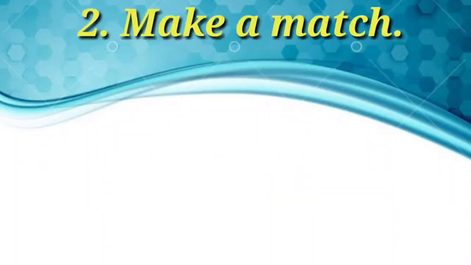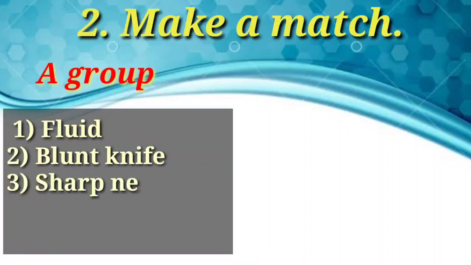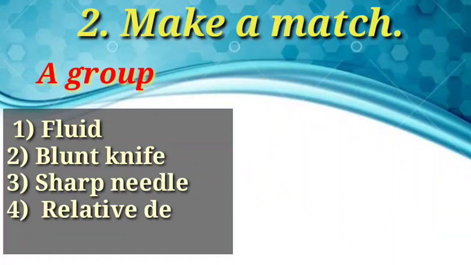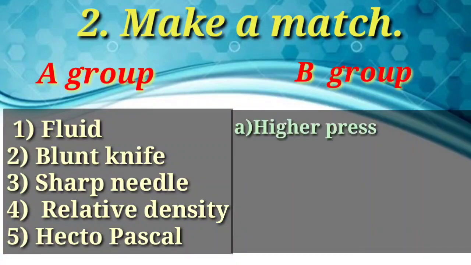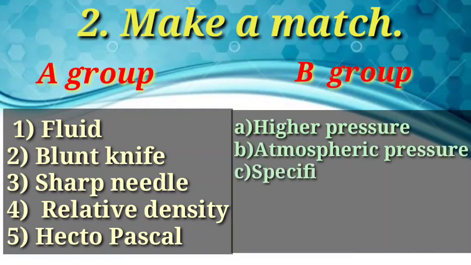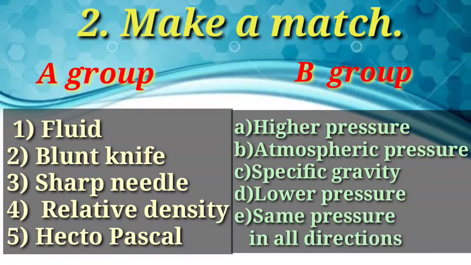Question number 2. Make a match. A group. 1. Fluid. 2. Blunt knife. 3. Sharp needle. 4. Relative density. 5. Hectopascal. B group. A. Higher pressure. B. Atmospheric pressure. C. Specific gravity. D. Lower pressure. E. Same pressure in all directions.